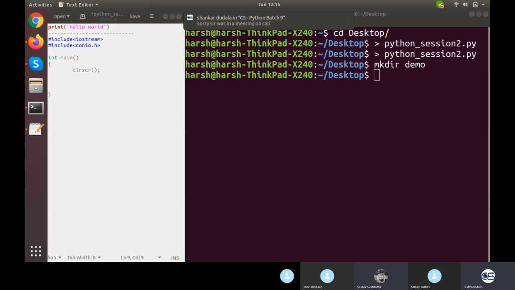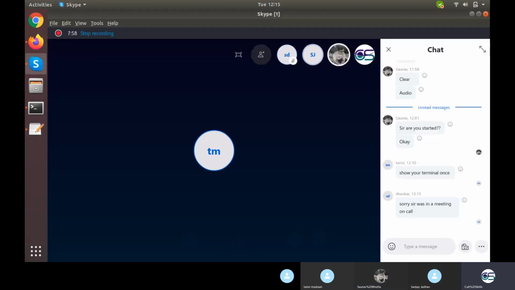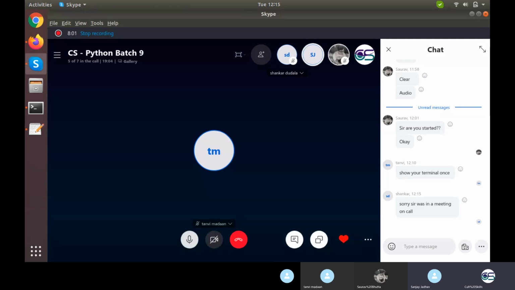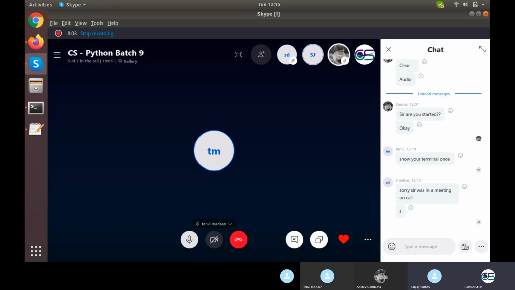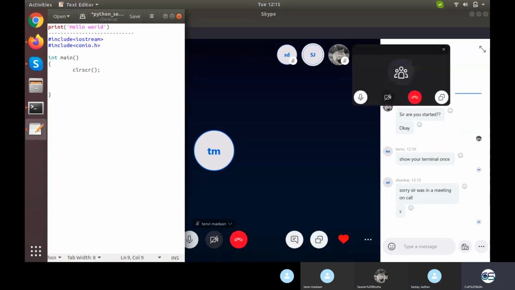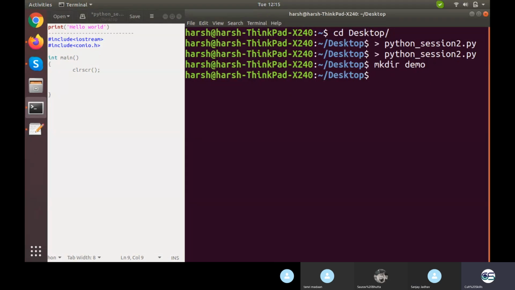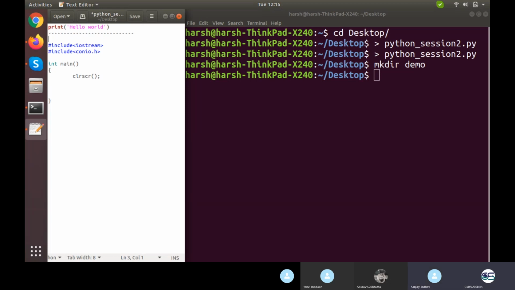Okay sir. Are you there on the call, Shankar? Okay, so he's there. Fine. So what we were discussing is how to write a particular function or code in C++ in order to print hello world. So this is the first line. Then we need to go for the second include, then int main, then clear screen.